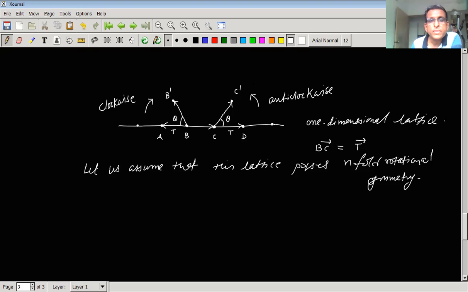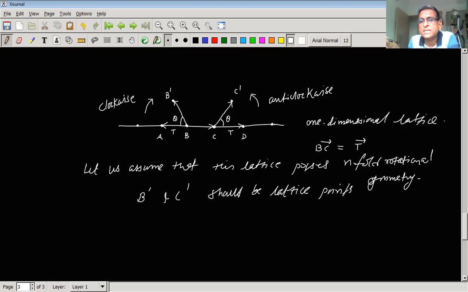Now, if this lattice possesses n-fold rotational symmetry for an angle of theta, then clearly these points B dash and C dash should be lattice points. If this one-dimensional lattice possesses rotational symmetry, then after rotation the tips of the vectors, which have gone to new positions, in this case B dash and C dash, must also be lattice points, because we are assuming that it has rotational symmetry.